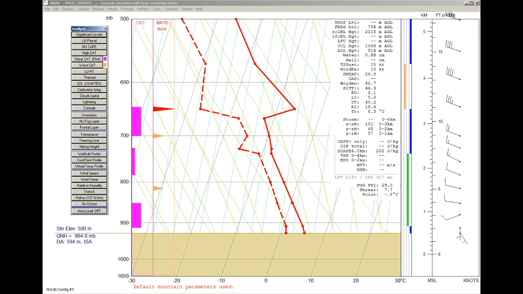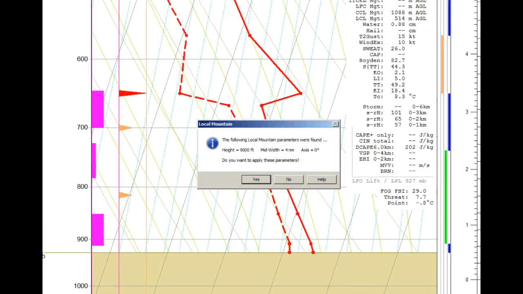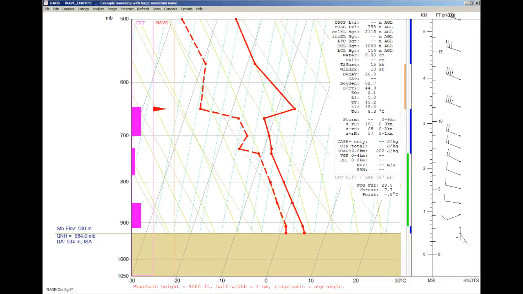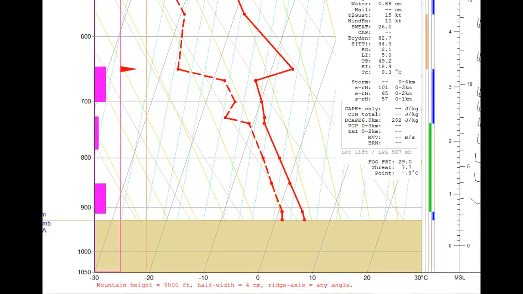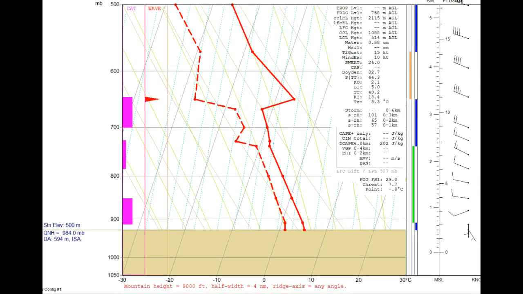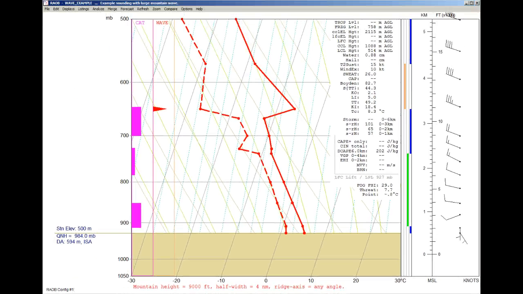If we right-click on the toolbar's Wave button, we see a prompt to load the local mountain, where the local mountain's parameters are listed here. By selecting the Yes option, the local mountain parameters are loaded and the turbulence analysis is updated. And in this case, the local mountain produced only one wave layer of lesser intensity. The local mountain option is available to quickly load a commonly used mountain into the RAOB program.